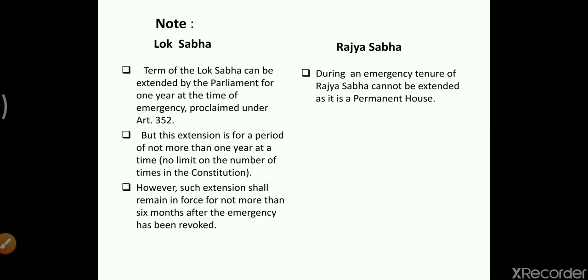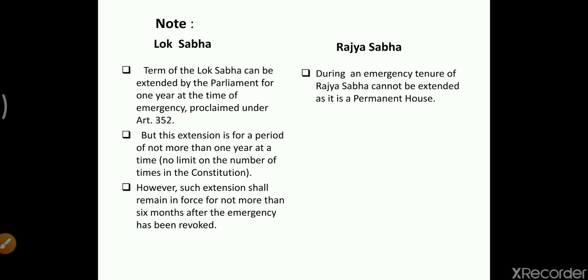As you know, there are 3 types of emergency in our country: national emergency, state emergency, and financial emergency. So, under any condition, if during the emergency we are not able to hold the election of Lok Sabha, the tenure can be extended up to 1 year.